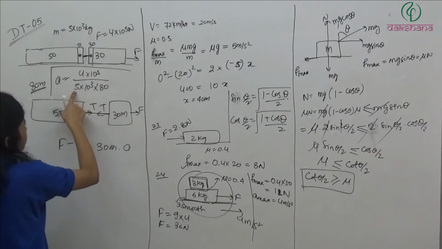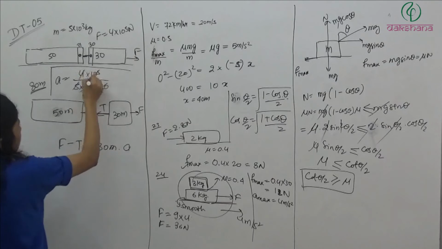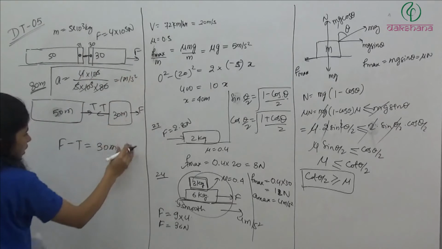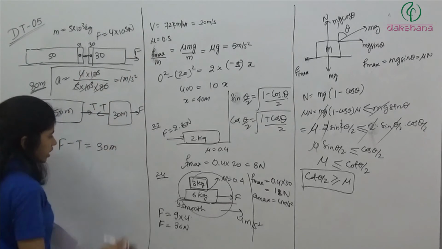So now we will have 1 meter per second square. So acceleration is how much? 1 meter per second square. 1 लिखने की जरूरत नहीं है.